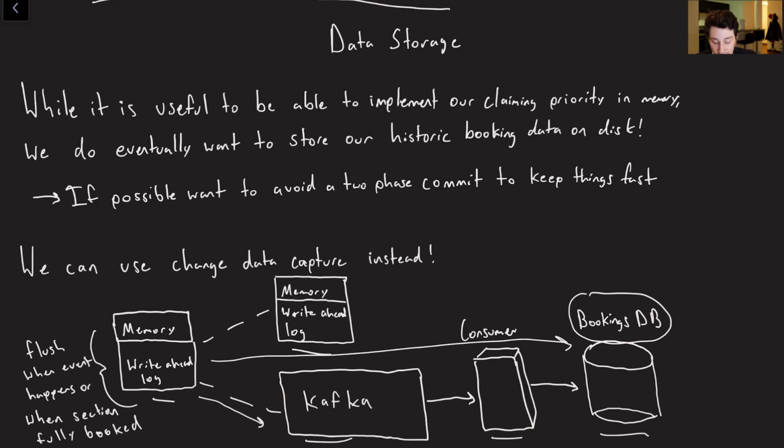I would think that the combination of the write-ahead log, the asynchronous replication to another similar linked list type node, plus the change data capture through Kafka and into the bookings database should be enough for fault tolerance. I suppose that without some form of distributed consensus, it's not guaranteed that we won't lose a single write if this guy were to just get completely nuked forever before one of these guys got sent over.